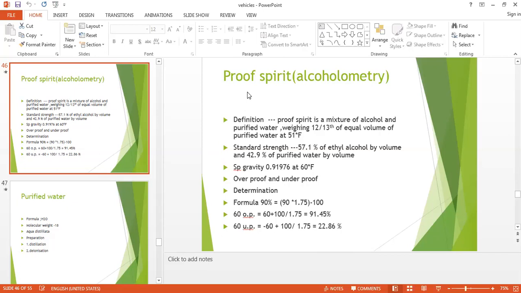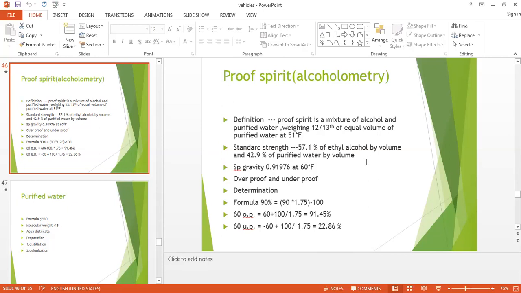So 12 by 13th means how much do you have to take? If you are taking 57.1% of ethyl alcohol, measuring by volume, then how much water do you have to add? 42.9. So that is the proof spirit, also known as the alcoholometry. This is the alcohol which you can sell, or which is available in the market.